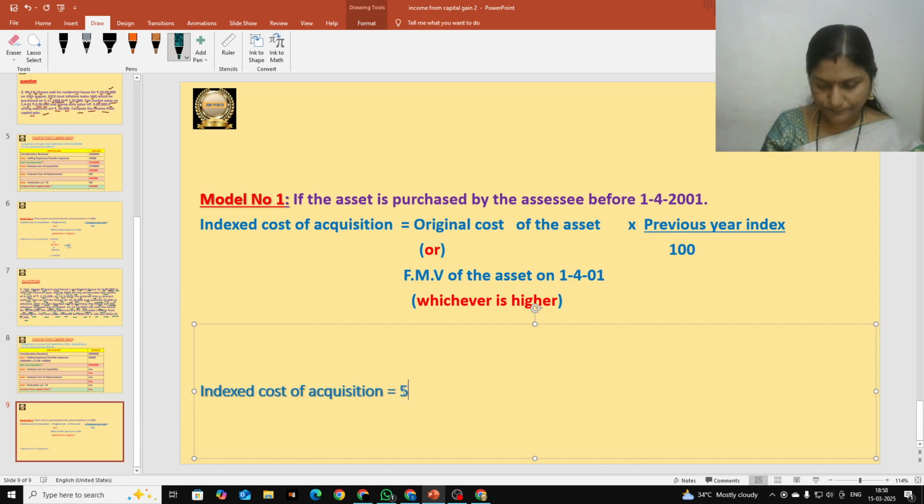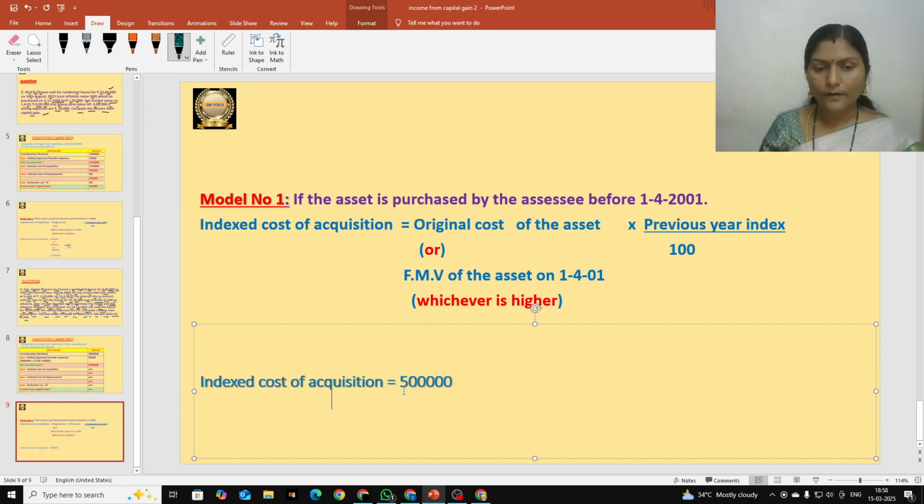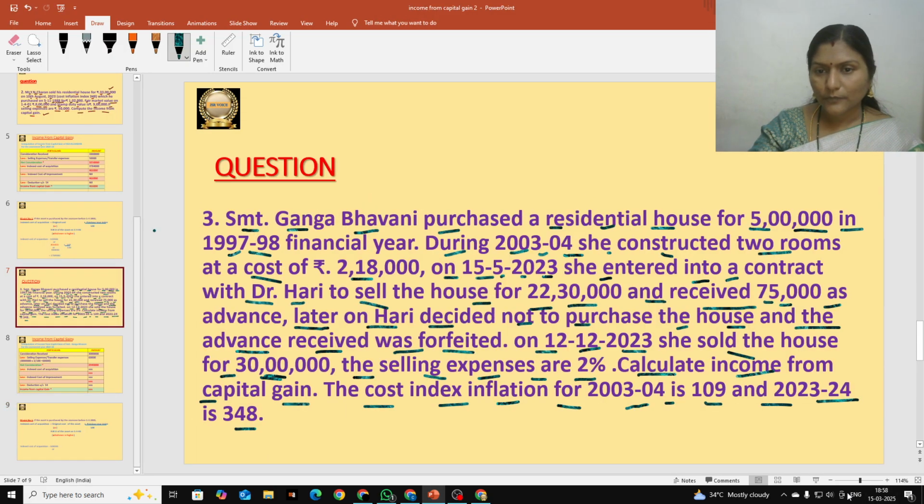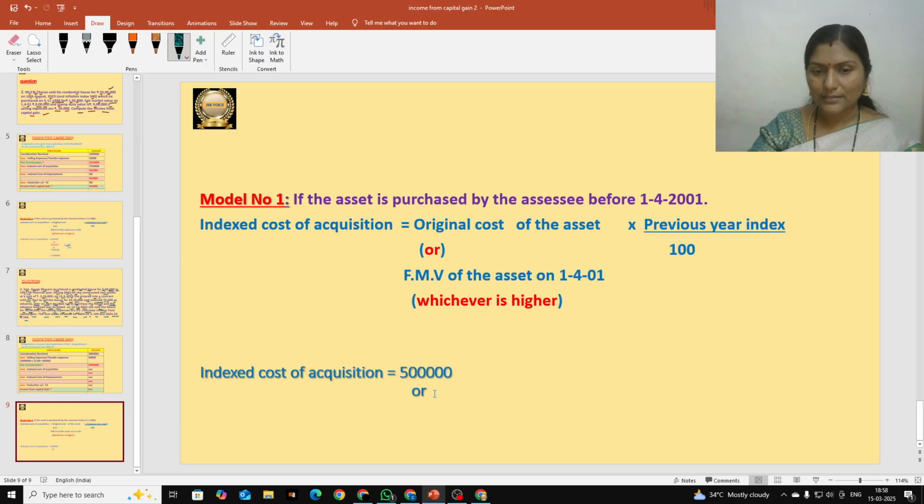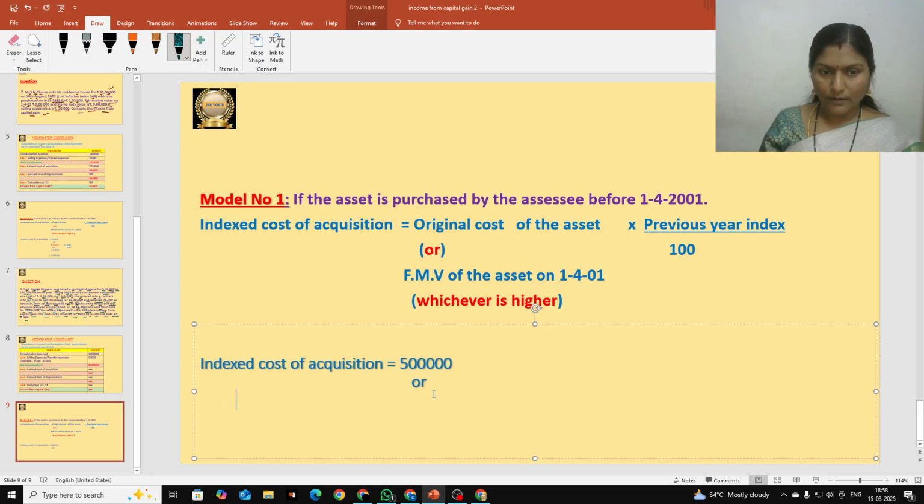5 lakhs, or FMV of the asset on 1-4-2001, or FMV of the asset, fair market value. FMV means fair market value. So they did not give it in the question. They did not give fair market value in the question. Okay, you can read the question one more time. We can't find it because they did not give it. So if they don't give, it is nil always. Okay, it is nil. We will take it as nil. FMV is nil.